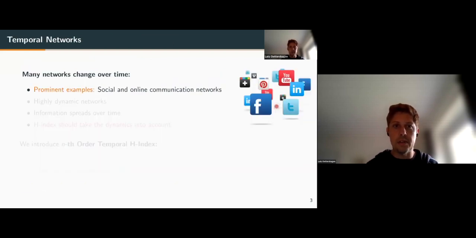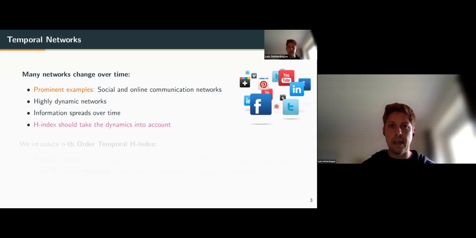However, many networks change over time, and very prominent examples are social and online communication networks, especially email networks or chat messages, which are highly dynamic. The important thing is that information spreads over time and not instantaneously. So we think the H-index should take these dynamics into account.